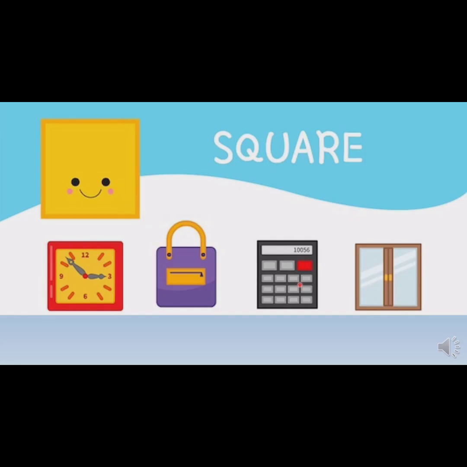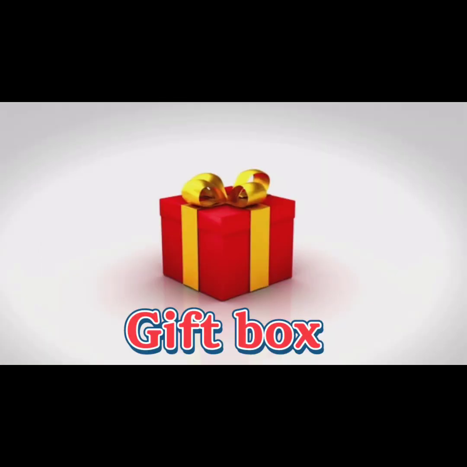I have 4 equal sides and 4 corners too. My 4 sides and 4 corners make me a square. All sides are equal in length. You can find me anywhere around your surroundings. For examples, you can wrap me as a gift box.